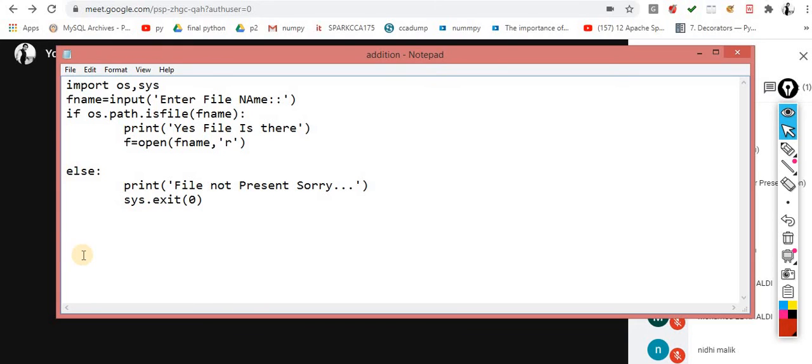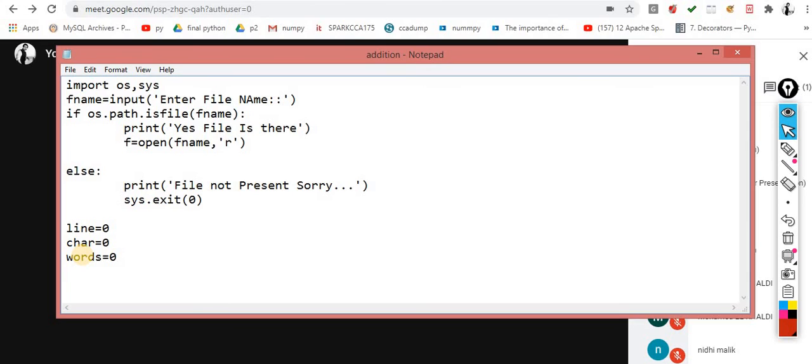So from here my problem statement is that I have to count the number of words, number of characters, and number of lines. So for the same I am taking the full names, so it will make more sense: line, char, and the third one is words. I am taking these three variables. Initially I set the value to 0, which means they don't have anything. At the starting stage I just initialize the three variables.